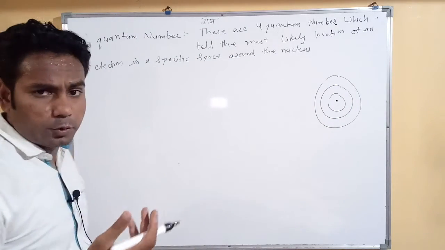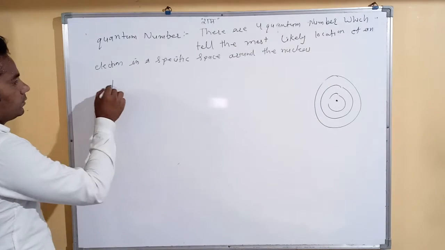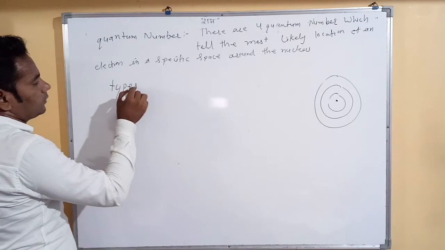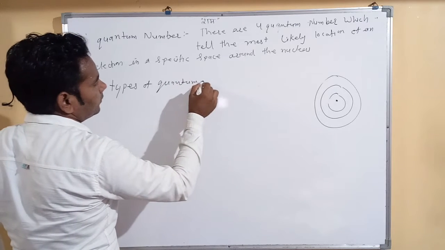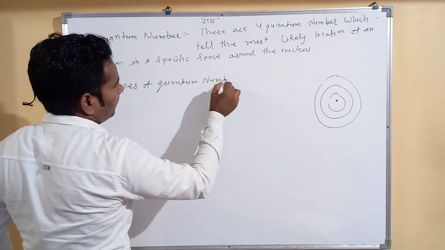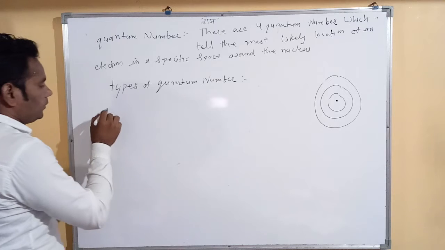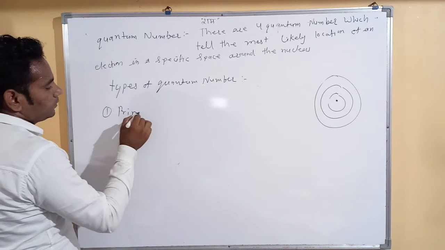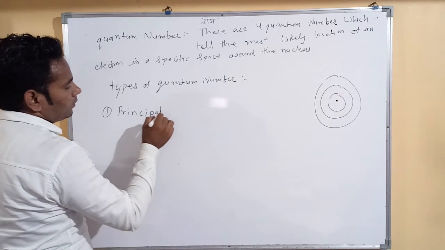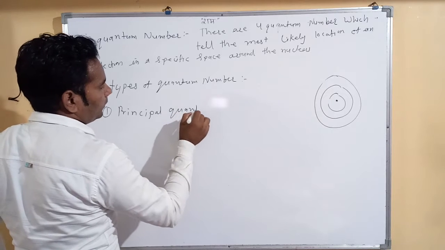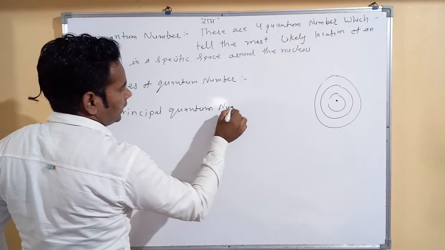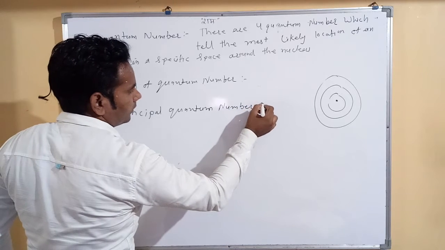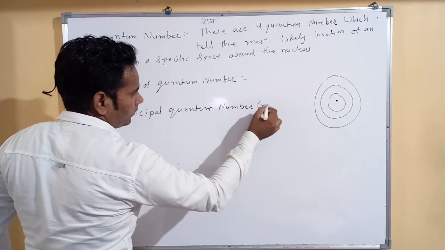Again, we have 4 types of quantum numbers. First is the principal quantum number, denoted by n.